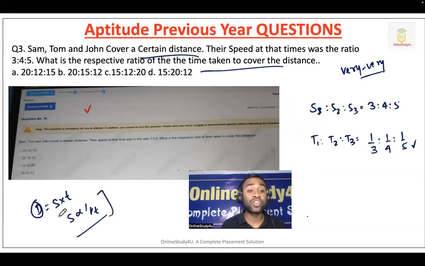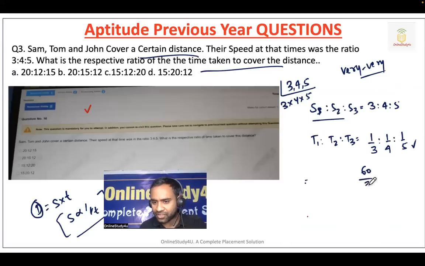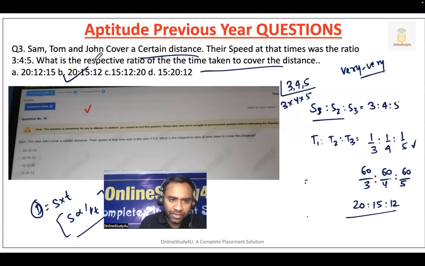Even concept-wise, if we try to think, both ways it will be the same. So if the speed ratio is 3 is to 4 is to 5, then time will be inversely proportional, which means you just have to invert it. Now if we try to solve, for 3, 4, 5, just take the LCM. In LCM and HCF I have told you, so it will be 3 into 4, 12, into 5, 60. Just multiply all values by 60. So it will be 20 is to 15 is to 12. So yes, option B is the correct answer here, right?